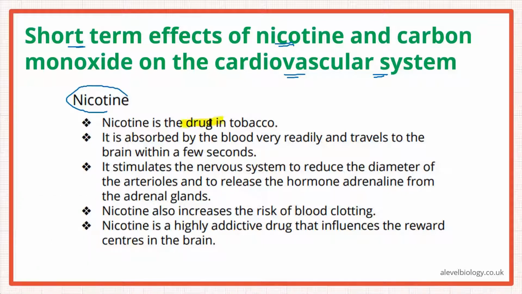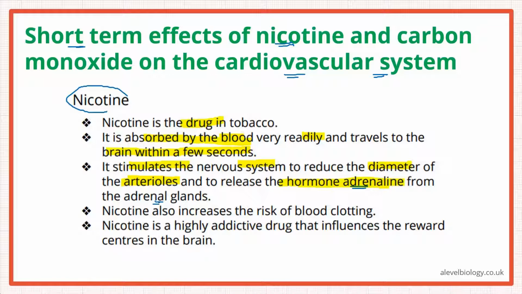So nicotine is actually a drug in the tobacco. Okay? So what happens as a person is smoking, nicotine would be absorbed by the blood readily. And if it is absorbed in the blood, it can travel easily to different parts of the body, and it can go to the brain as well within a few seconds. Okay? And what it does, it stimulates the nervous system to reduce the diameter of the arterioles. Okay? It causes vasoconstriction. What else it does, it causes the adrenal glands to release a hormone called adrenaline. Adrenaline is secreted for the fight and flight response. Okay? So adrenaline is secreted by the adrenal gland.